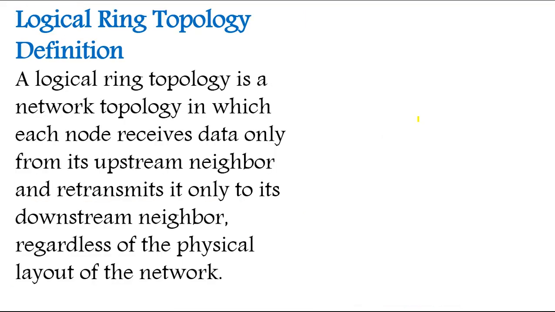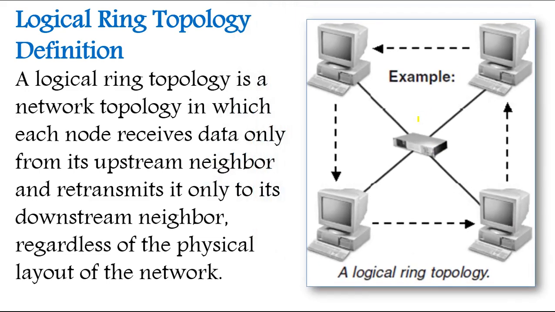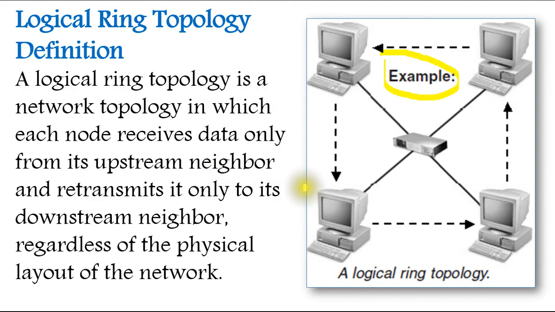Next one is ring topology. You can see here an example of how it is. Again you have four nodes here, 1, 2, 3 and 4. So in this, the data communication will be happening in the form of a ring. By name itself you can see. Here also it doesn't matter what kind of cabling and wiring you have done.